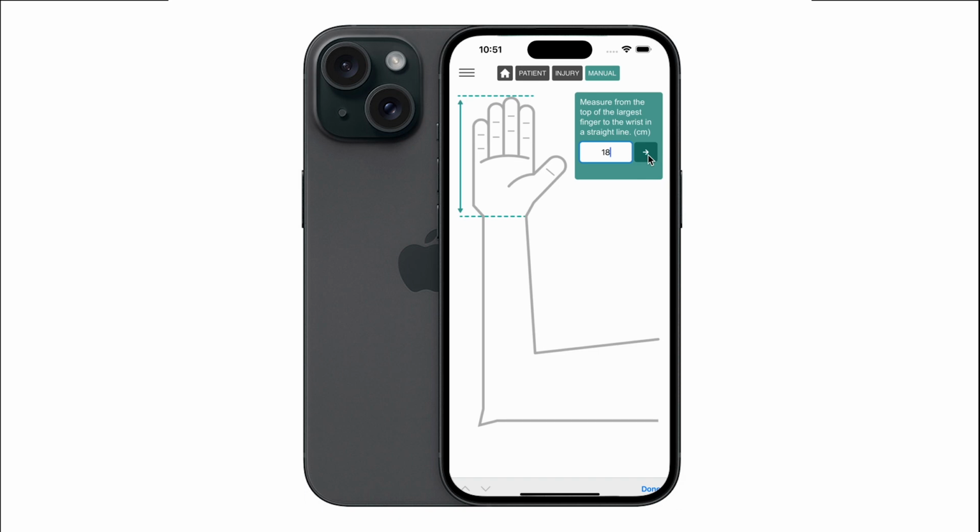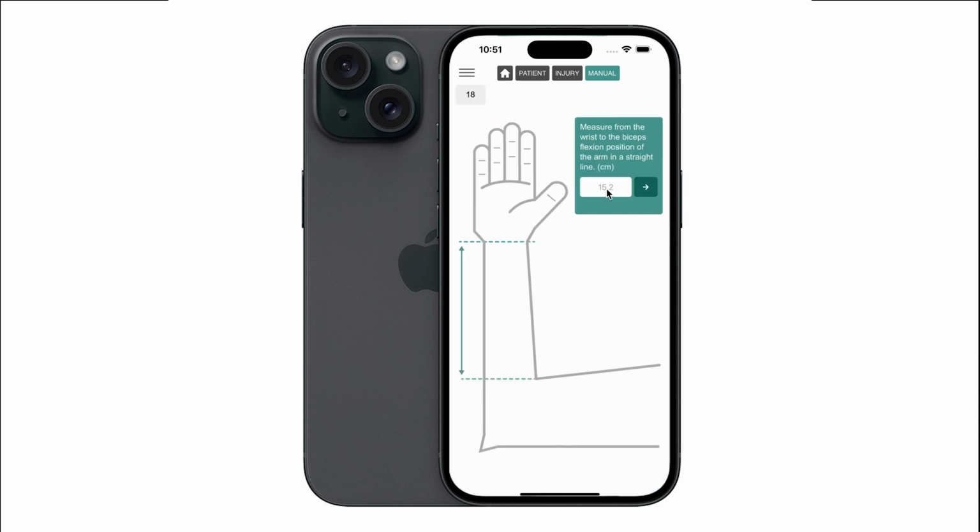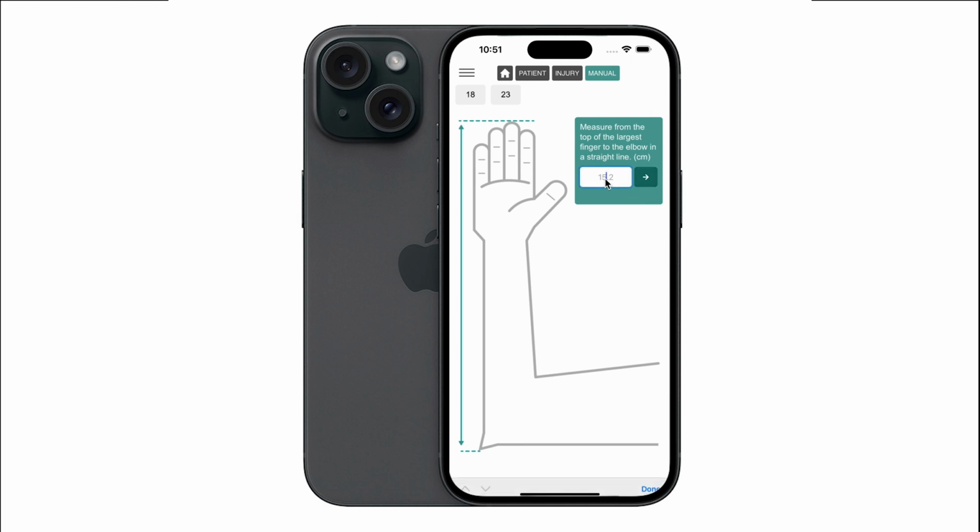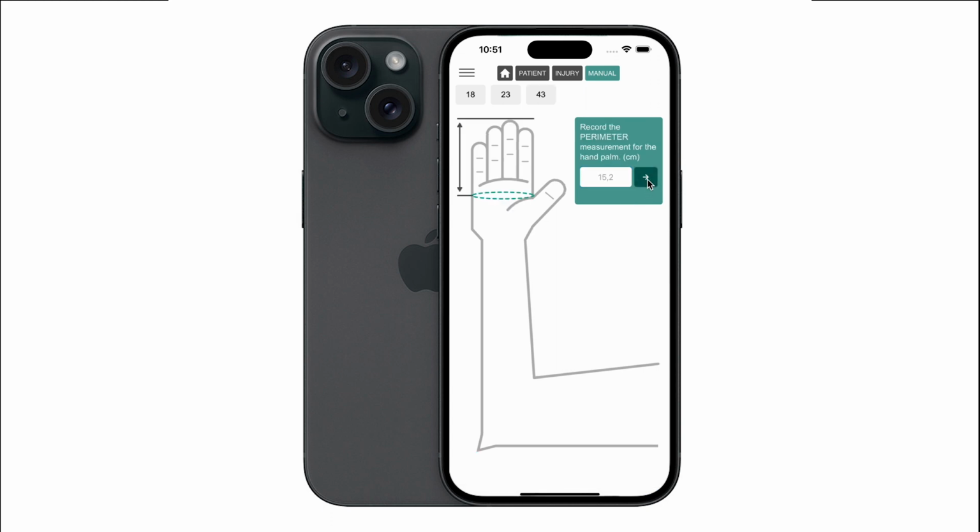Next, the measurement that goes from the wrist to the part where the biceps flex. The next measurement is the one that goes from the tips of the fingers to the elbow. Next, you will measure the perimeters around the palm of the hand, trying to make the measuring tape fit the morphology of the hand, and without tightening.